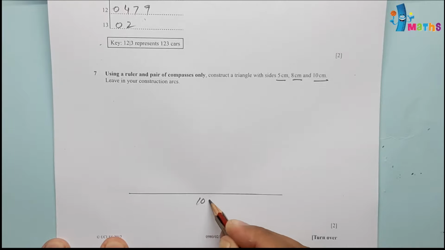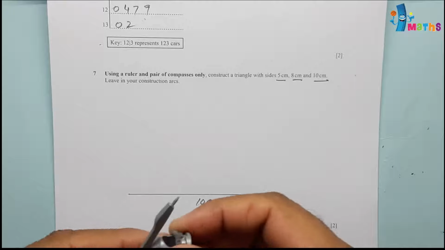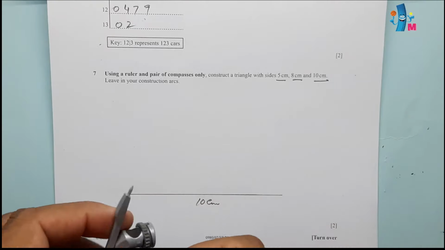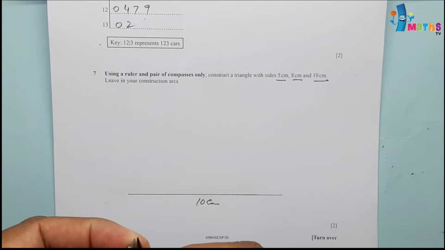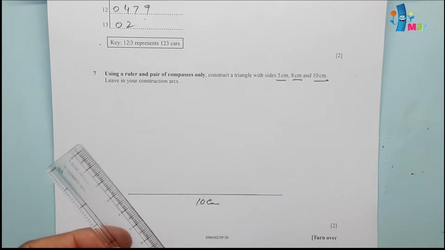So this will be 10 centimeters. Now we have to draw 5 centimeter and 8 centimeter. Two lines we have to draw. For that one we will be using the compass, and this compass we can adjust accordingly, and after adjustment we'll have to open the compass for